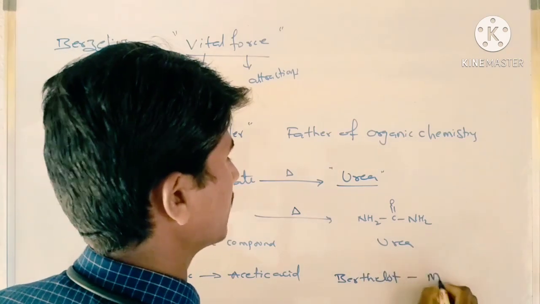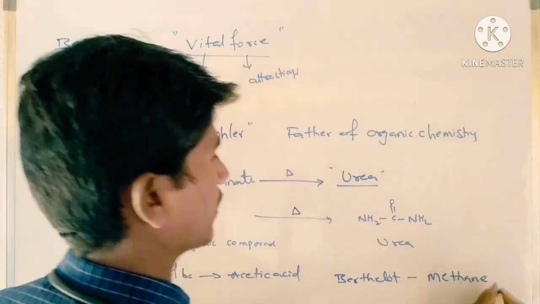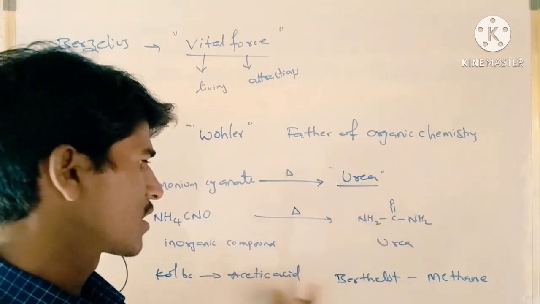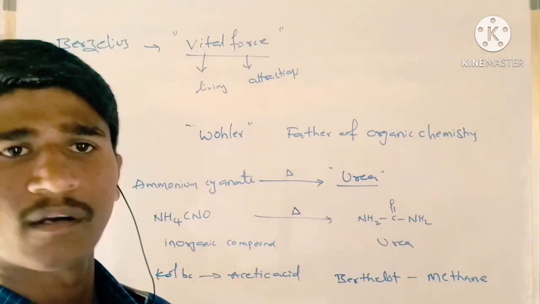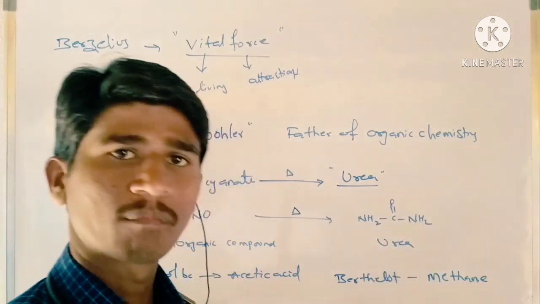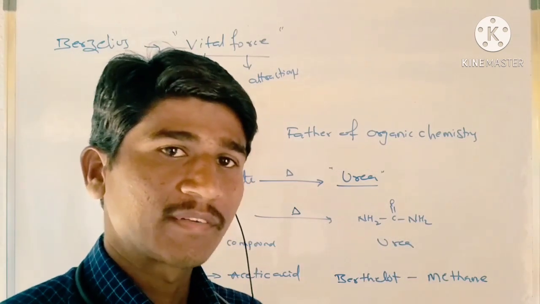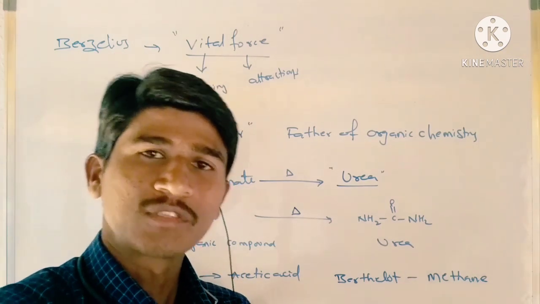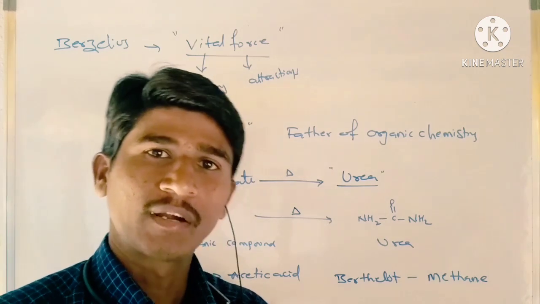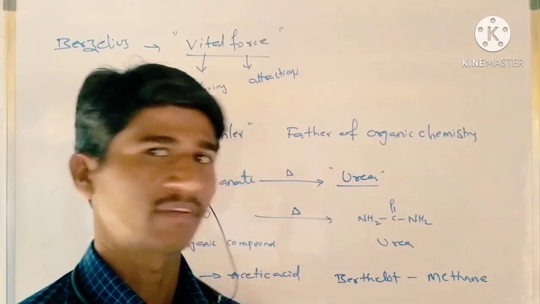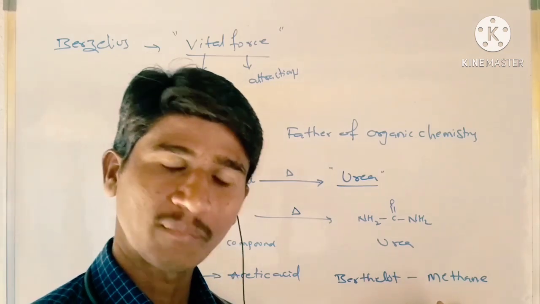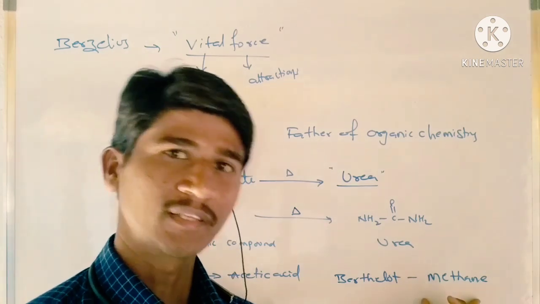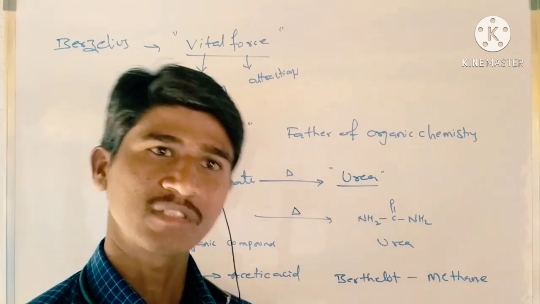He synthesized methane in the laboratory. Urea is an organic compound, acetic acid is an organic compound, and methane is also an organic compound. After synthesizing these organic compounds from inorganic compounds, the vital force theory was shattered. It means the vital force theory was wrong. Why? Because according to it, organic compounds are obtained only from living organisms, but here we got organic compounds from non-living matter.